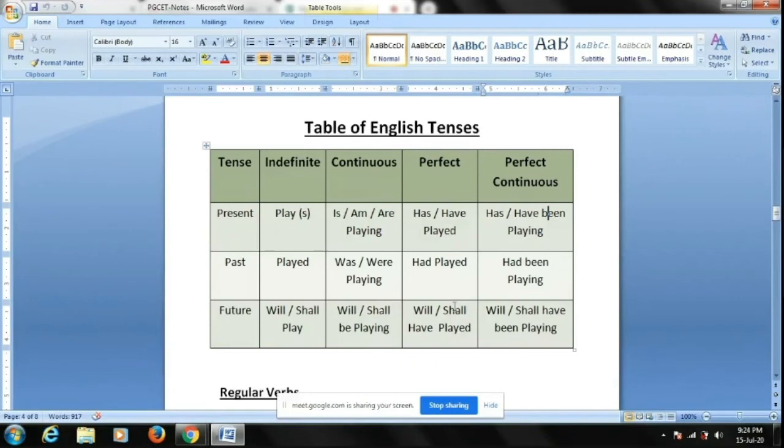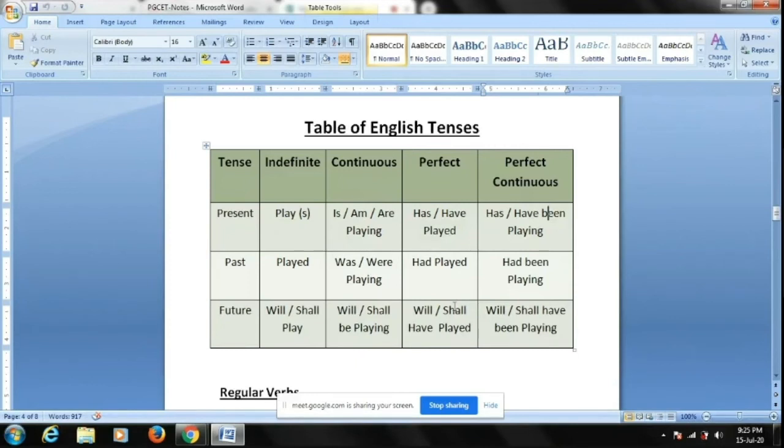this is a table that you have to remember whenever it comes to identifying the tenses. All that you need to do is look at the regular verb, look at the pattern. If the verb is not changing, play, sing, dance, the verbs are not changing their form, it means it is simple. Ing means it is continuous. If the verb that ends with ing is preceded with auxiliary verb, that means it is simple continuous or past continuous.